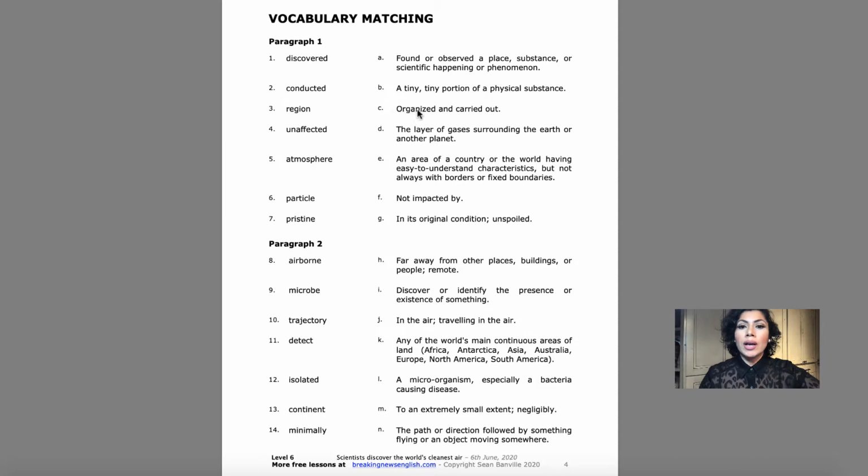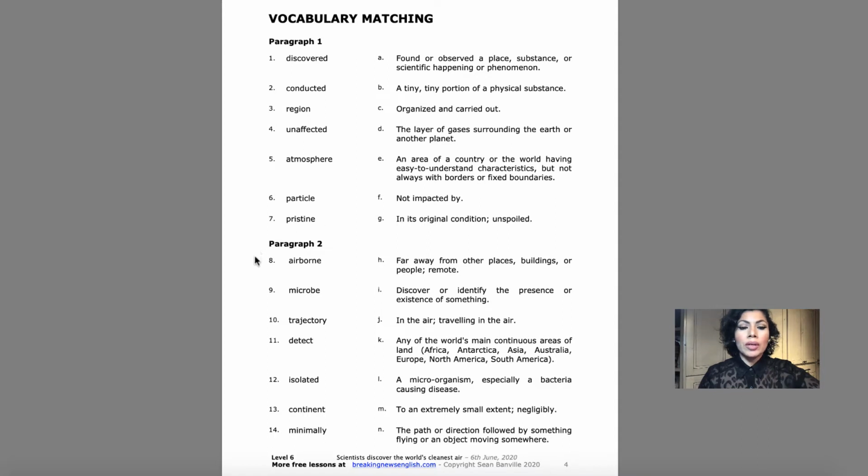C, organized and carried out. D, the layer of gases surrounding the Earth or another planet. E, an area of a country or the world having easy to understand characteristics, but not always with borders or fixed boundaries. F, not impacted by. G, in its original condition, unspoiled.